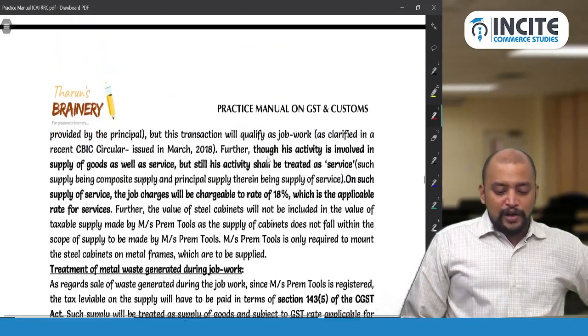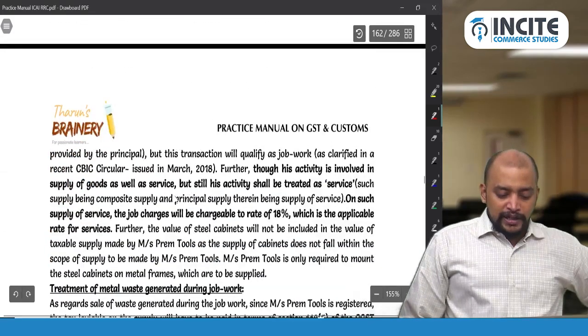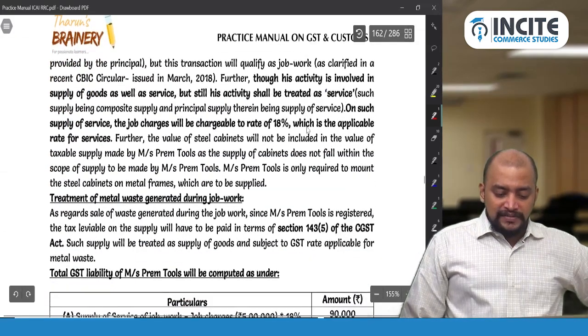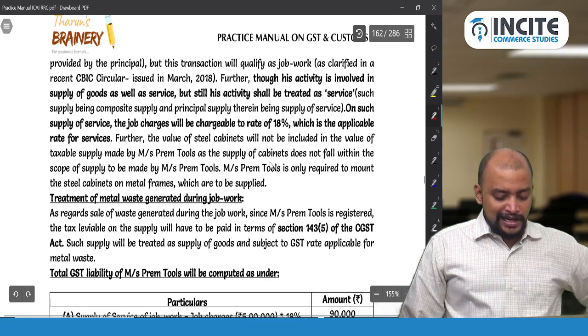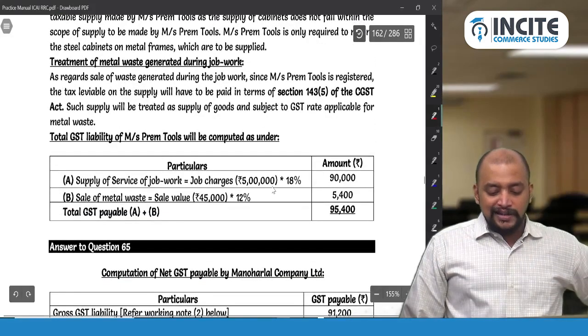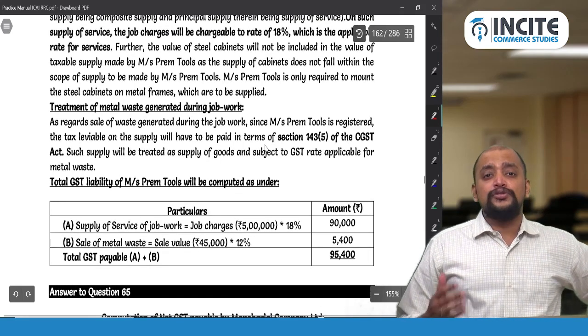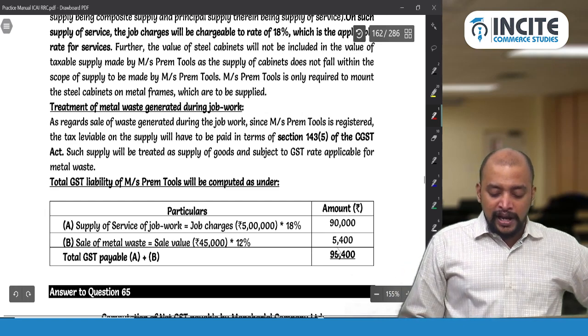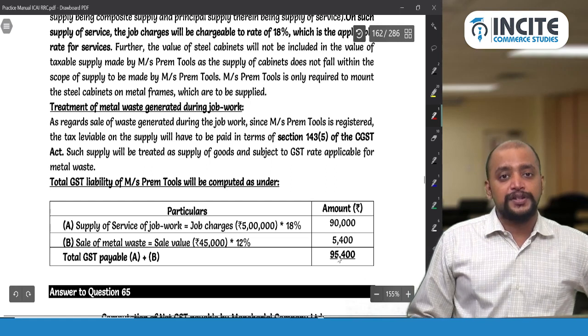Because we are applying the concept of composite supply. Okay. So job work and this activity, supply of service, 18% is the rate, including the value of the material used in that. So due to that reason we are taking 18%. Whereas waste and scrap that is sold is separate. So on that who will pay? As the job worker is registered, the job worker will pay. So that is 5,400. So total GST payable will be 95,400.